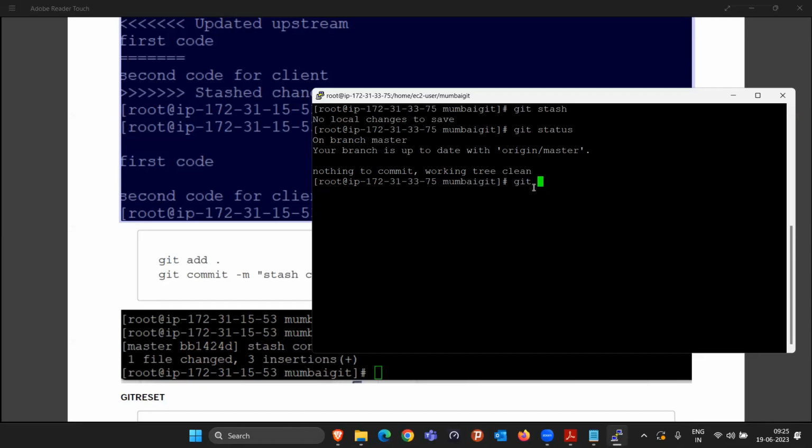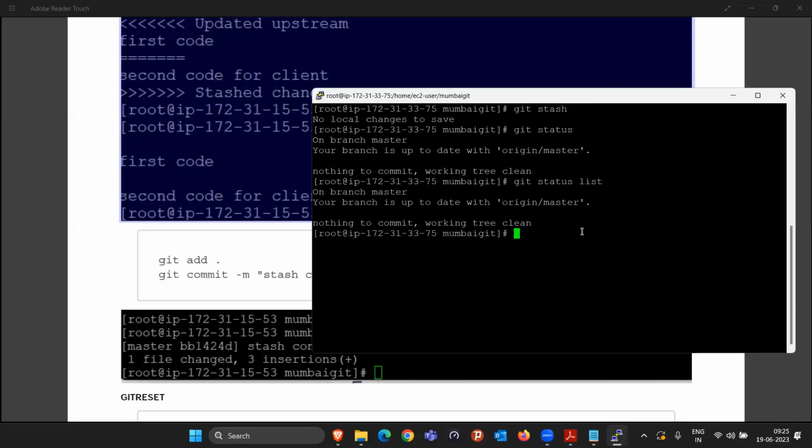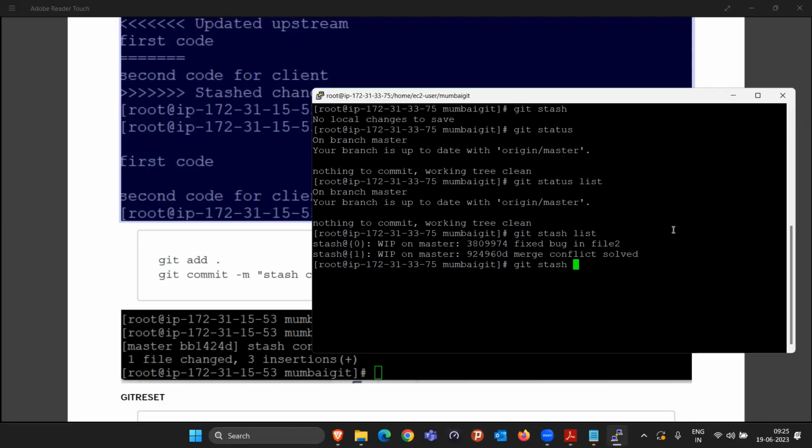Now, if I say git stash list, can you show me the list? They are saying these two are still there, but now my work is done. Why would I want to take the code back? It is already committed, my thing is solved. So you can simply clear it. You have to clear the temporary storage, so that the next time you do the practical, the stash counting will start again from index 0, 1 like that.